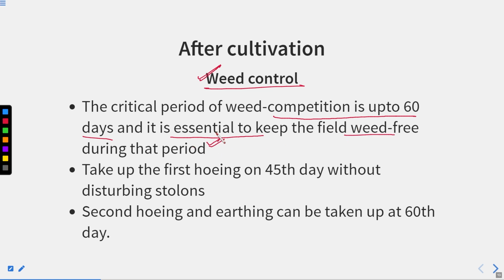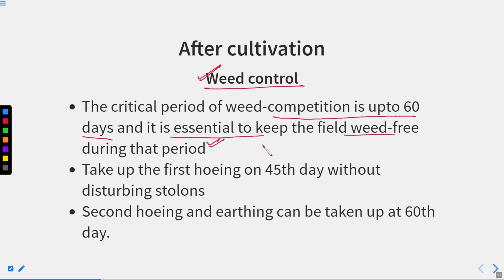So this is the time when weeds start competing. After the 60 days weeds also start growing in the cropland. So this is the essential step that now the farmers have to eradicate the weed. Weed should not be there because it will compete with the plant for the nutrients, for the sunlight, for the water.